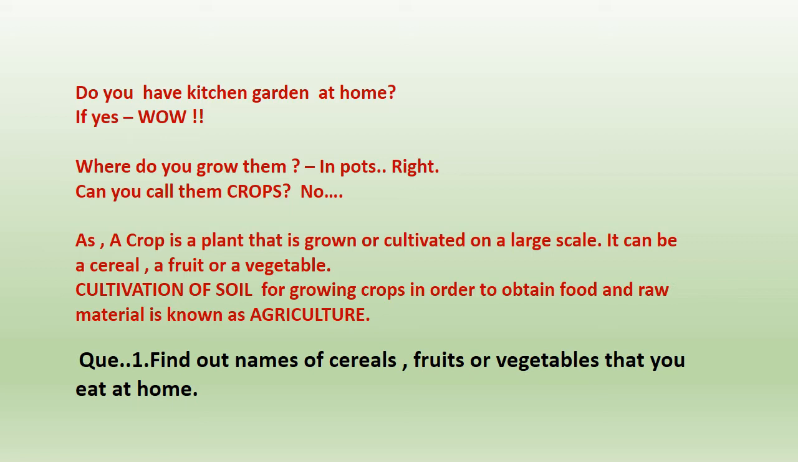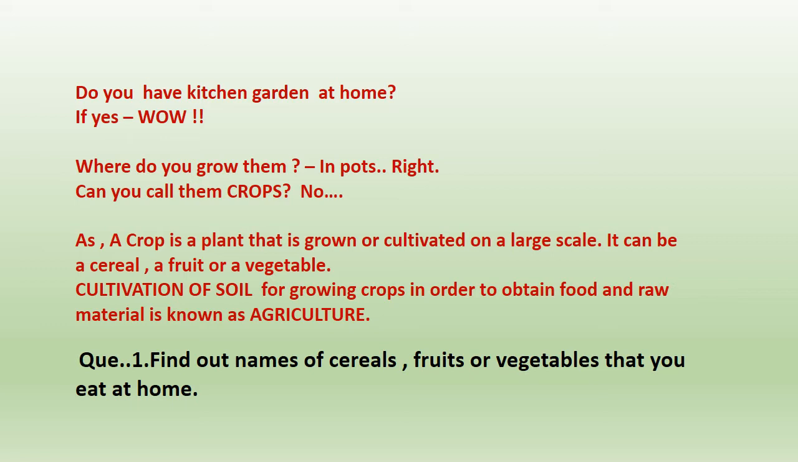So children, you all must be having a kitchen garden at your home. Like we grow mint, coriander, some grow ginger also at home. Okay, so we all have kitchen gardens at our homes. So what do you grow? I mean, where do you grow these things? You are growing them in the pots. Okay, some big pots, some small pots. But can you call them crops? No, we cannot call them crops because we are growing them in pots and in very small amounts.